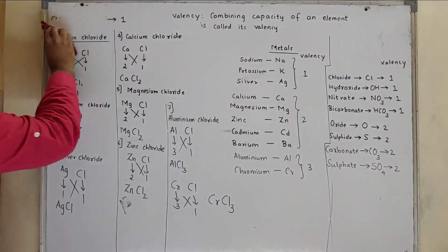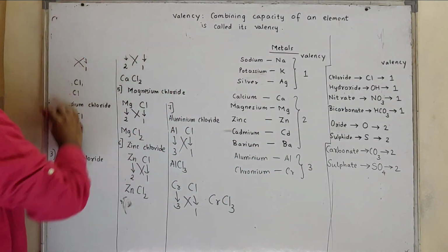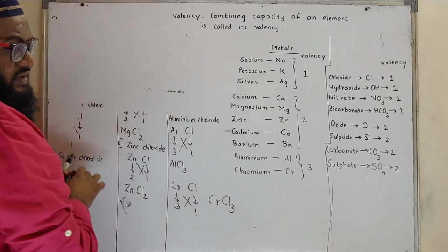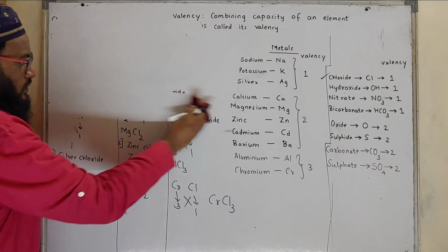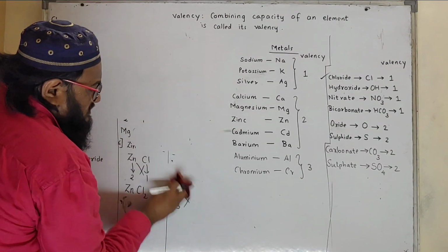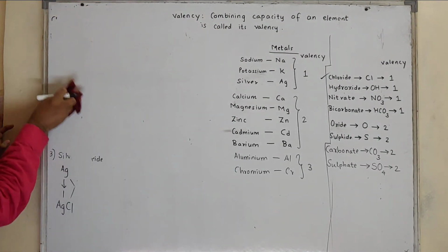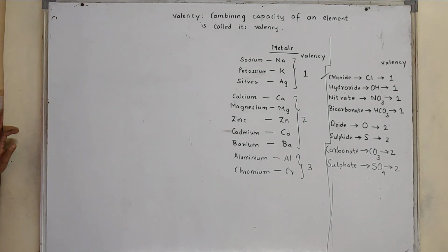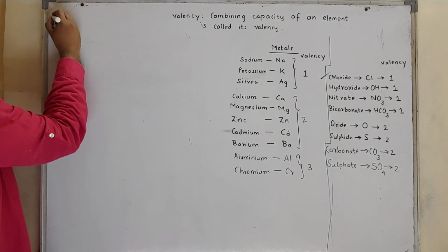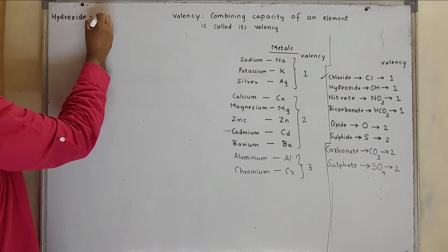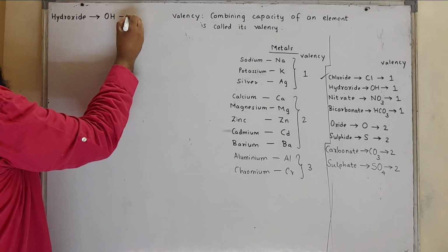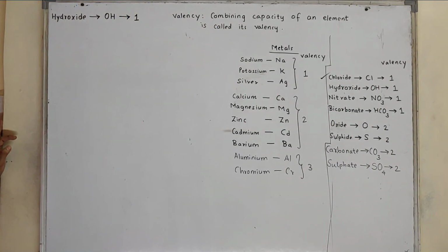Now coming back to the next point, we have completed the formation of chloride. Now hydroxide. What are hydroxides? Hydroxide is nothing but OH and its valency is 1.